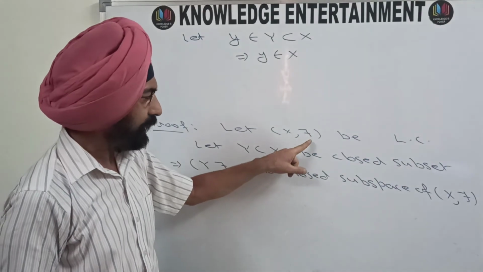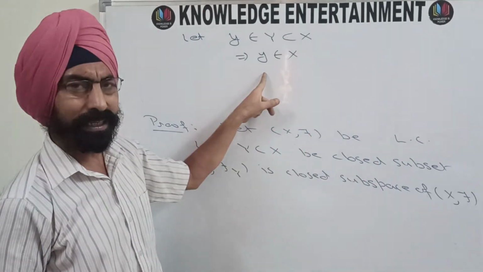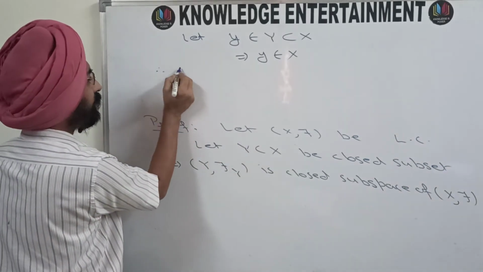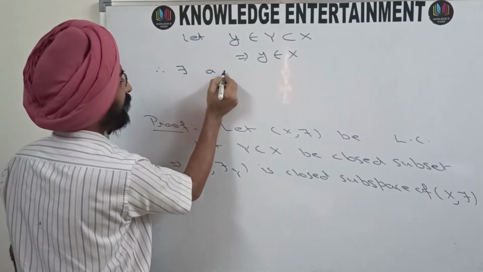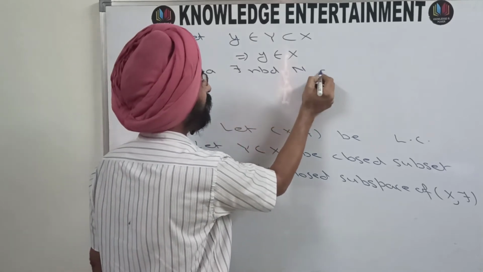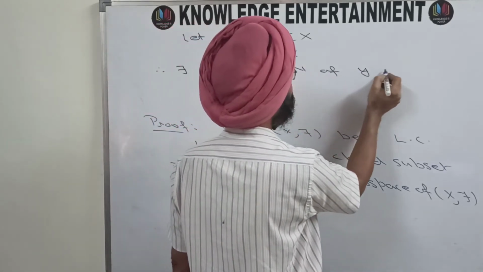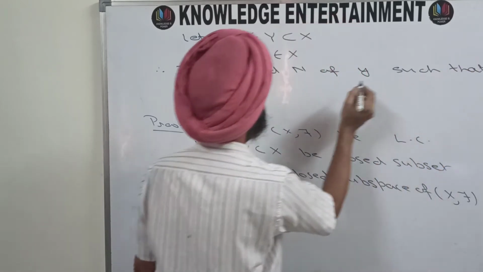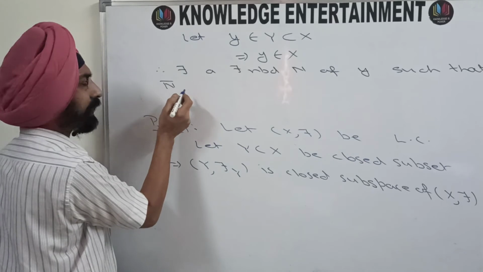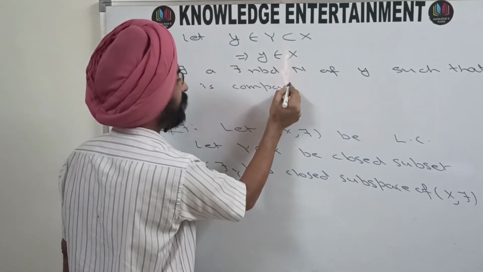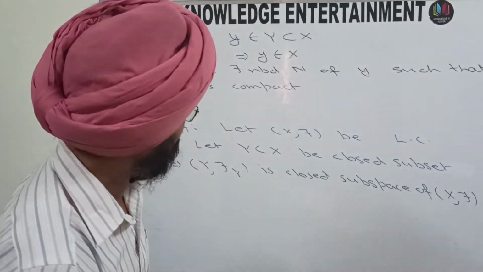So there will be a τ-neighborhood of y whose closure will be compact, let it be N. Therefore there exists a τ-neighborhood N of y such that N bar, the closure of N, is compact.